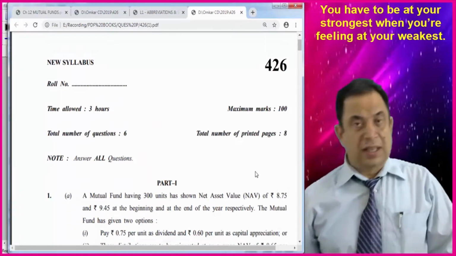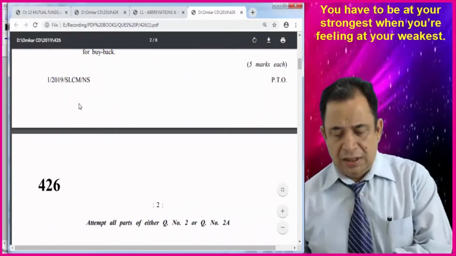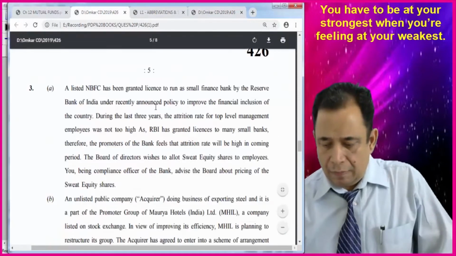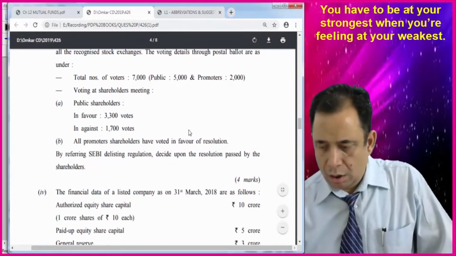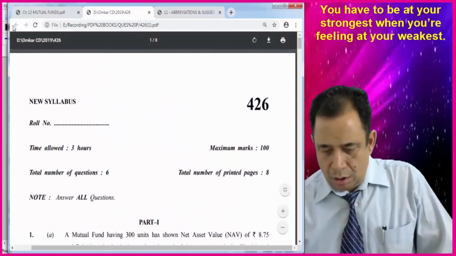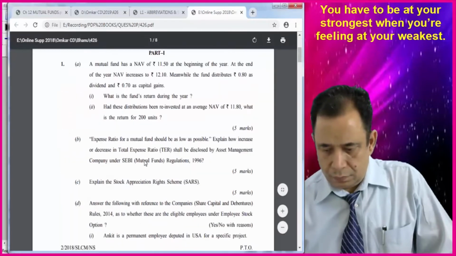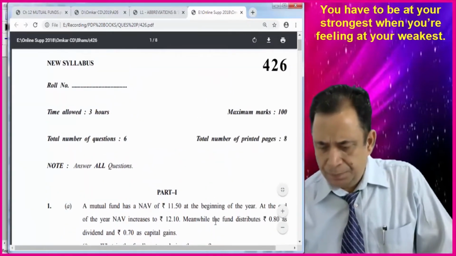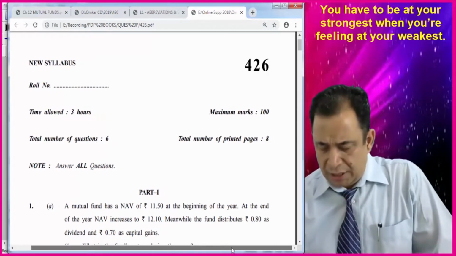It is available, or even on the ICSI site it is available. So first question, new syllabus December 2018. Total number of questions are 6. You have to attempt all the questions.